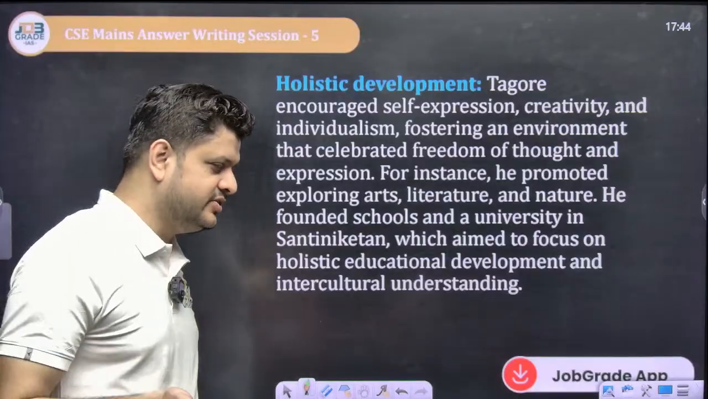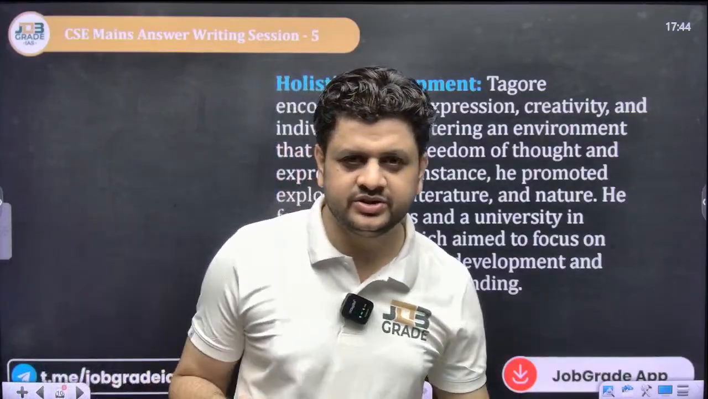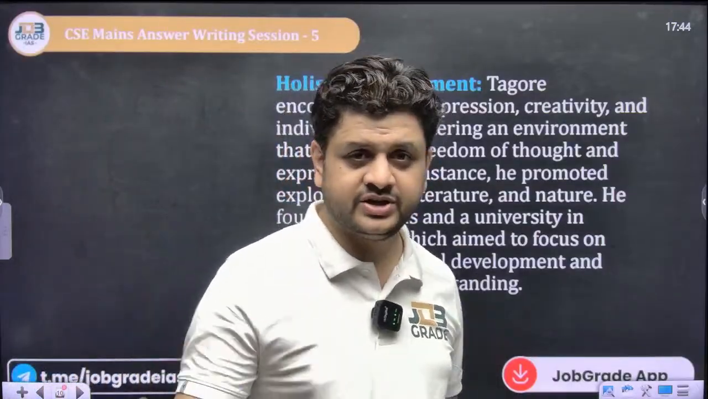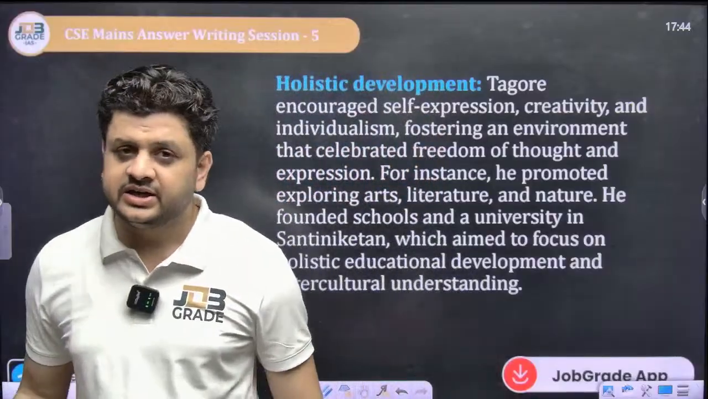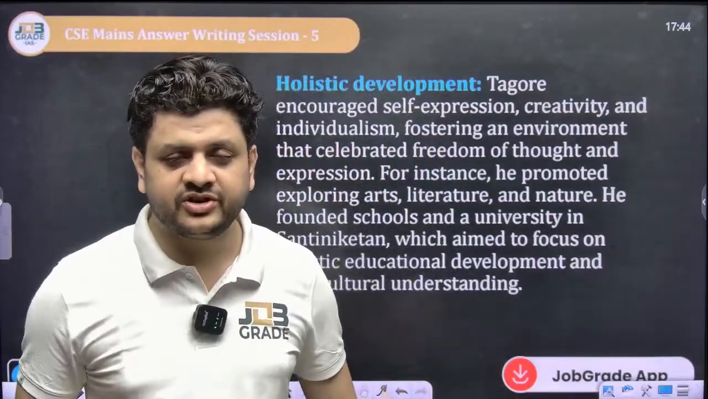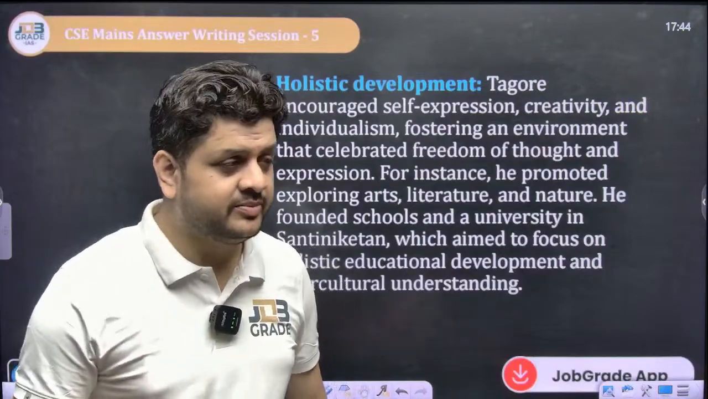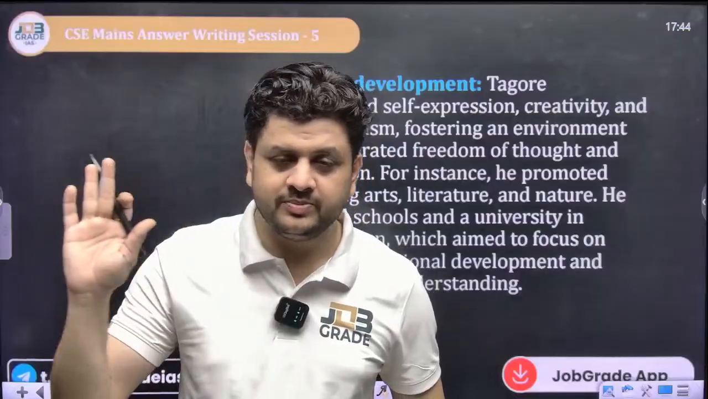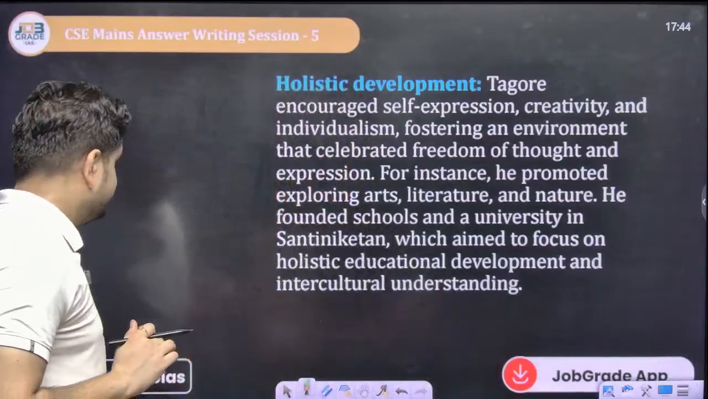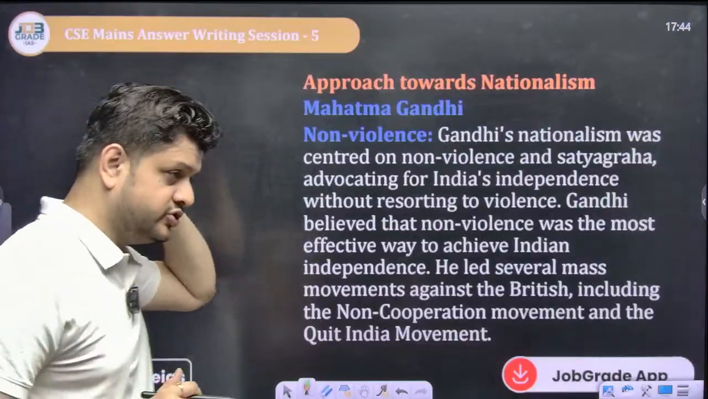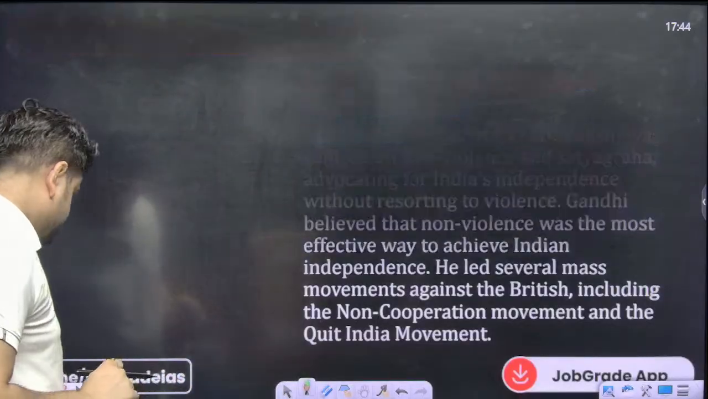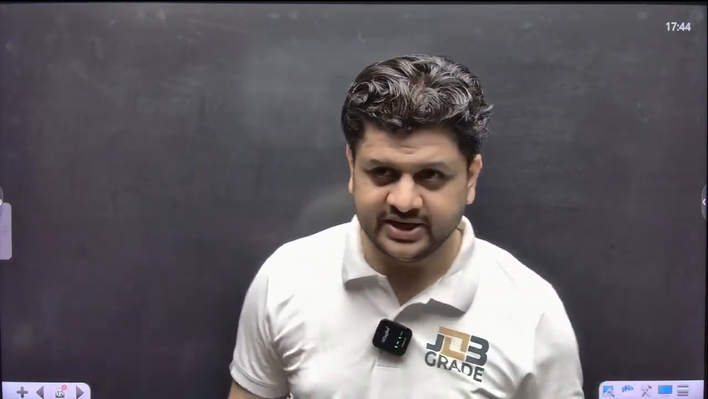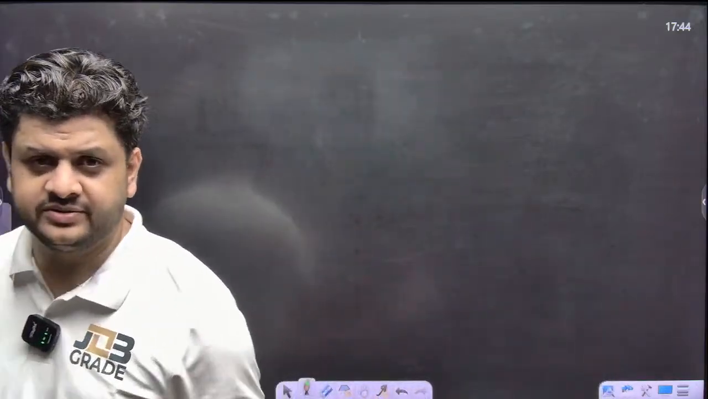So where on the one hand Gandhi advocated self-reliance, the basic education or the Nai Talim, and the value system, on the other hand, Tagore advocated the student-centric approach and internationalism with the aim of holistic development. These are the three major points that you need to keep in mind, right? Next comes the approach of nationalism. When we talk about Mahatma Gandhi, what was the idea of Mahatma Gandhi? It is non-violence.